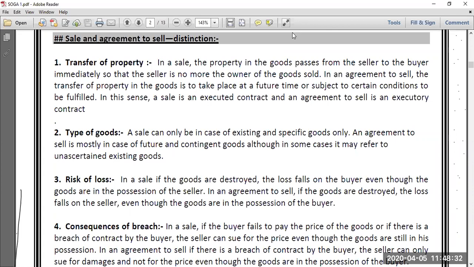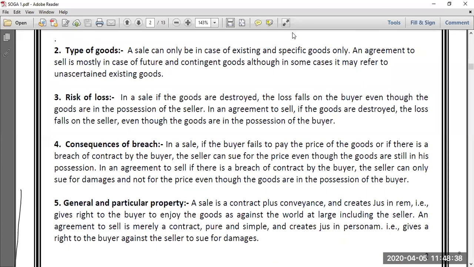Fourth point is, I told you that sale provides jus in rem to the buyer. That means once the sale takes place, the buyer becomes absolute owner and he can use the goods against the whole world. He has the right in rem, that is, the right to use the goods for which he has got the ownership, against the whole world. Whereas agreement to sell gives the buyer a right against only the seller. If the seller later on fails to transfer the ownership, then the buyer can only sue the seller. And so here the buyer gets a right against one person, and so it is called jus in personam.